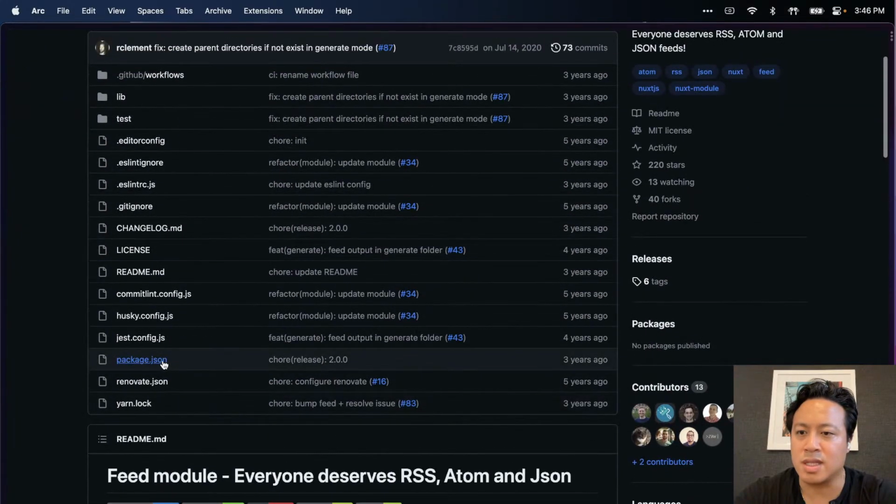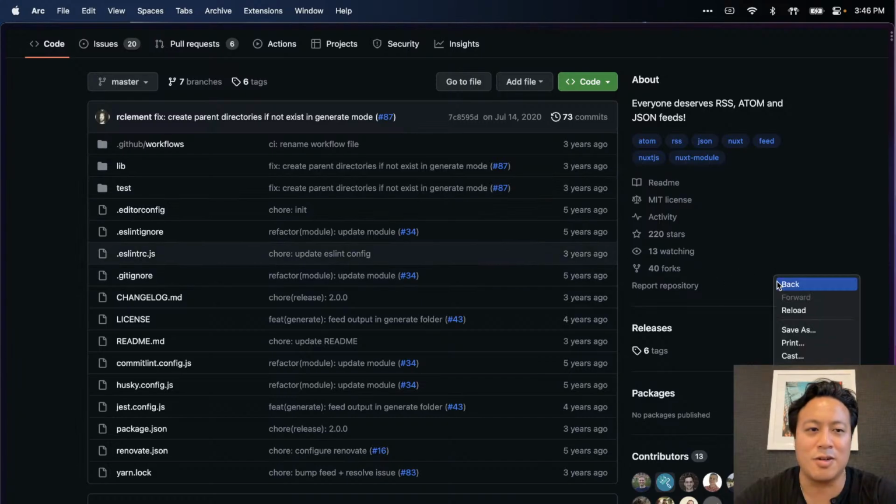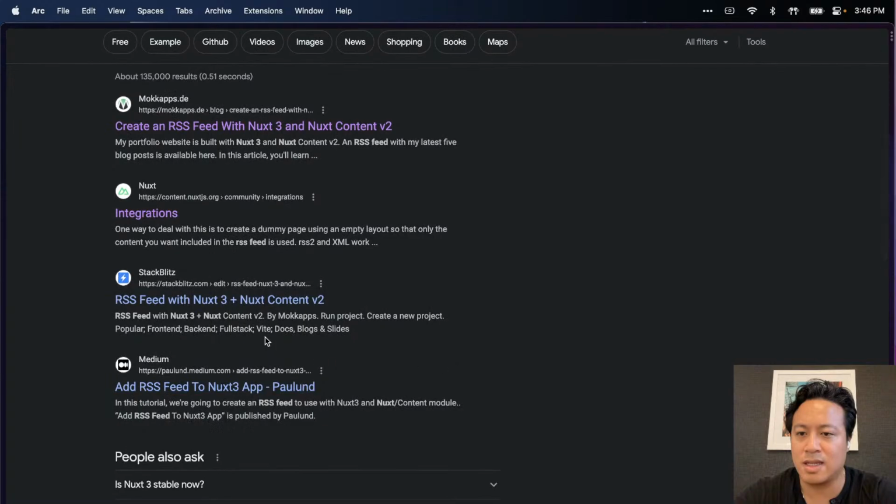Yeah, I'm suspicious of this actually working on Nuxt 3 because it's relying on the generate feature rather than the new Nitro. And it has not been updated for many years. So, yeah, I believe this is the program I was using before, and unfortunately, this is not possible now. So, what do we got here?